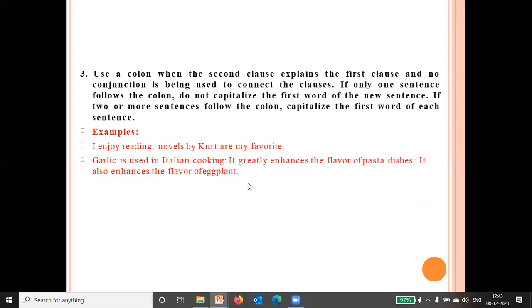Here different examples are shown. I enjoy reading novels: Kurt's are my favorite. Here the second one is explaining the first, that's why we have not started with a capital letter. But if two or more sentences follow the colon, capitalize the first word of each.